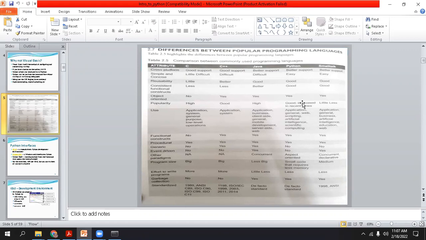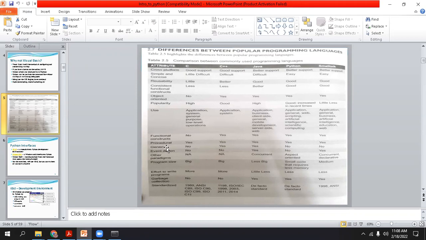I have already told you, Java and Python were both developed around the same time, and Java was more popular in the first 10 to 15 years because of its security. But Python's popularity is currently increasing because of new inclusions of modular packages, and it can handle the modular packages in a much easier way. Uses, these are the uses of Python or Java or C++ which have been written.